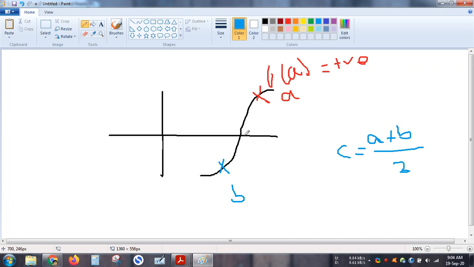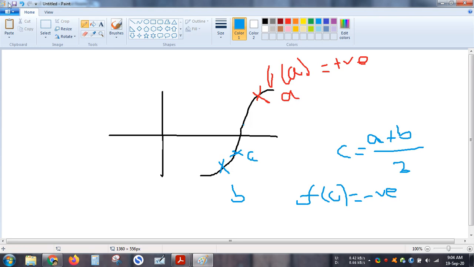Now this c can be the true solution, can be over here or can be over here, it does not matter. Now if this c is over here, it means f of c is negative. Then what do I mean? We understand that my solution lies between c and a now, isn't it?